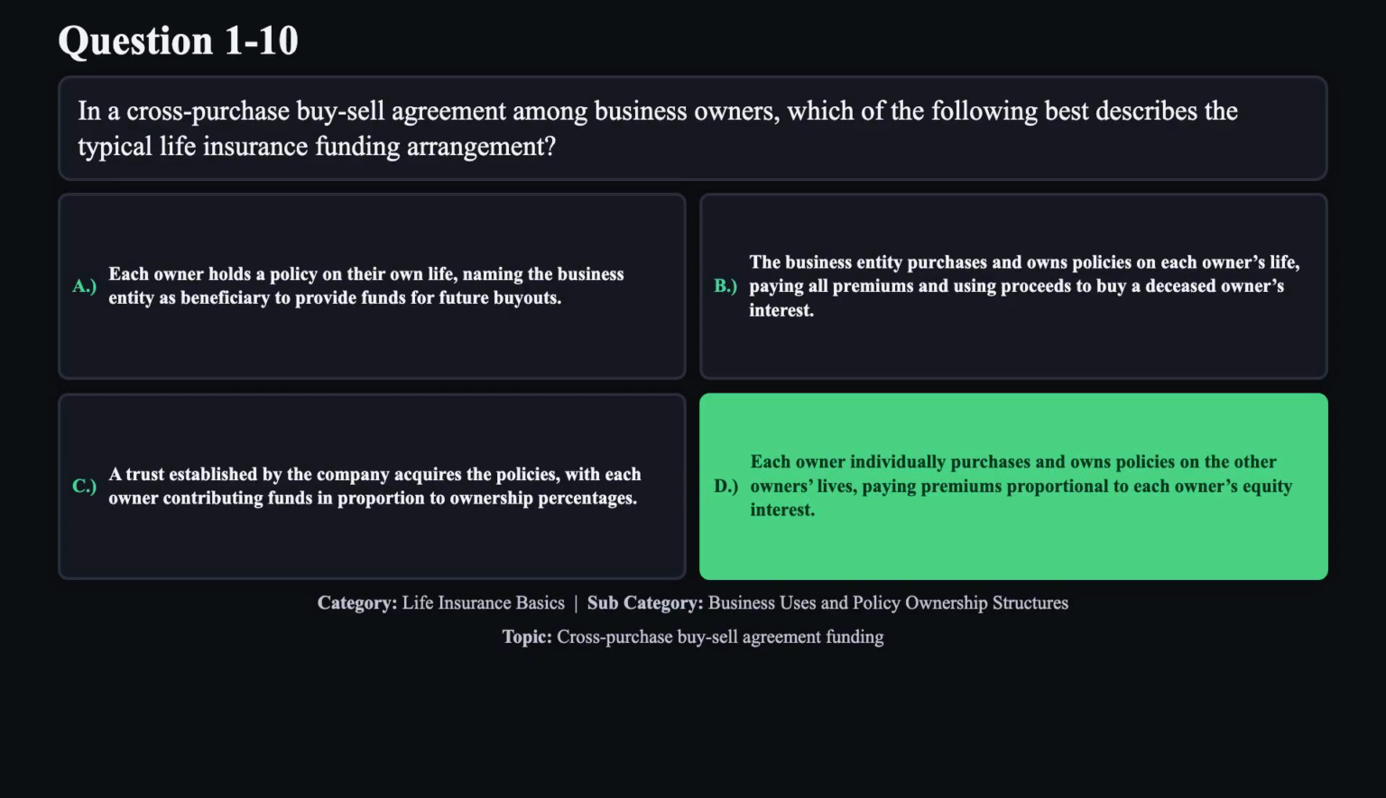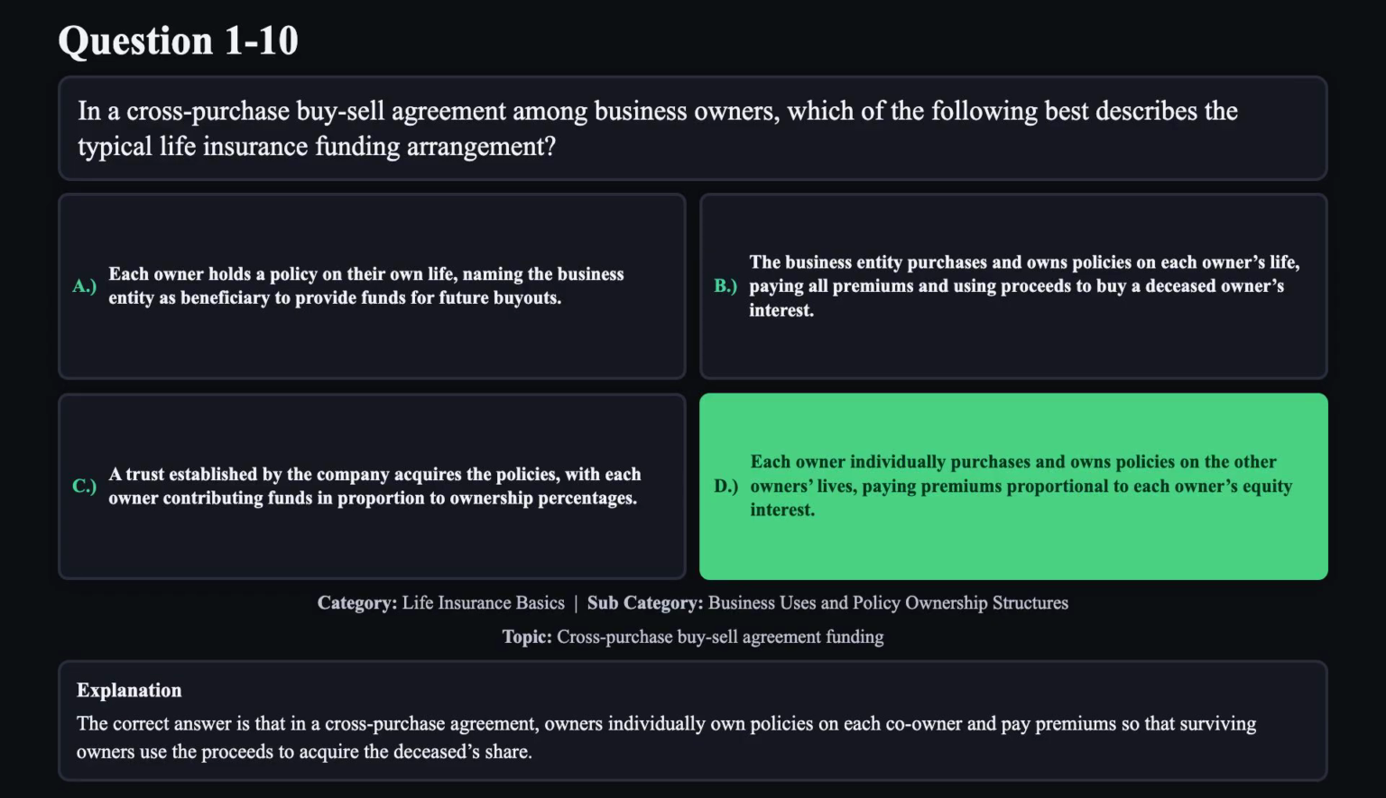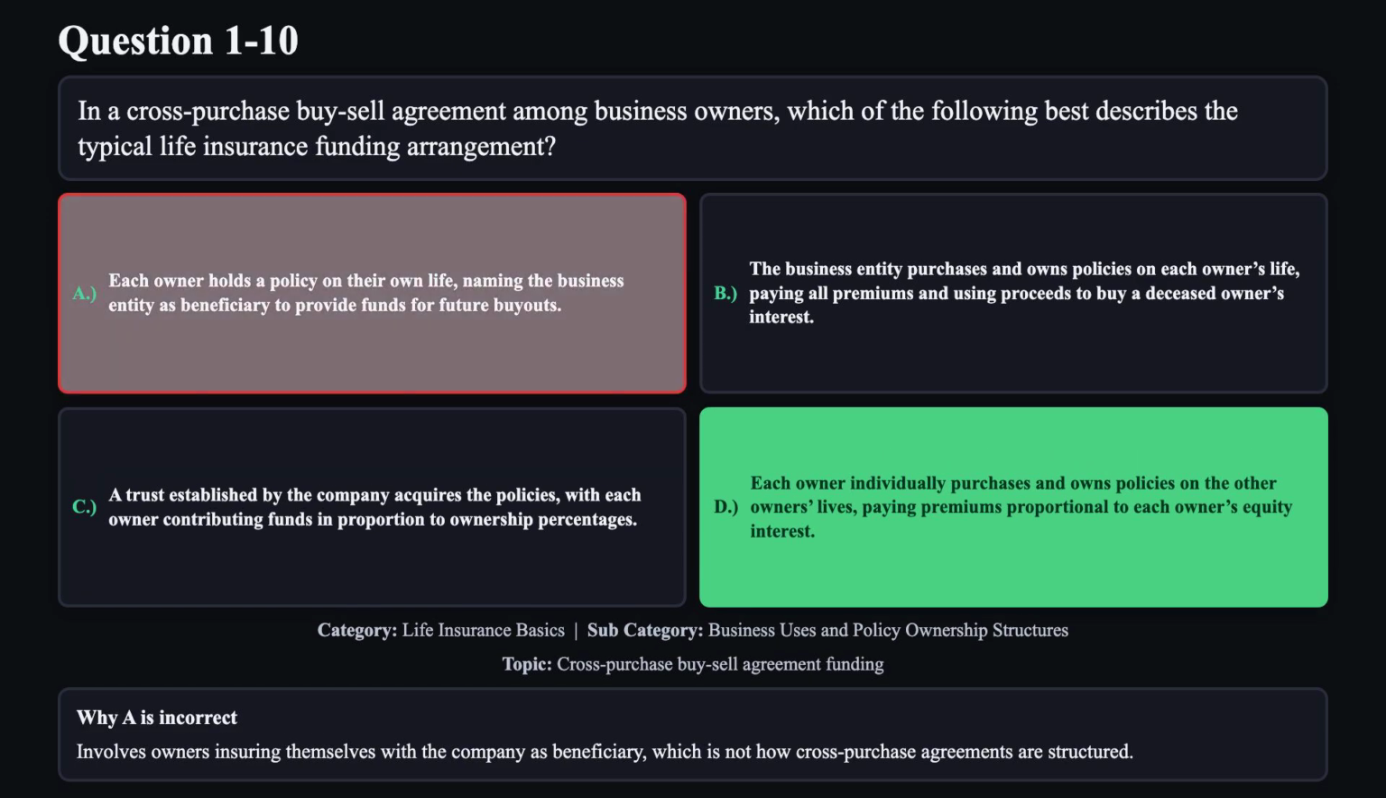The correct answer is D. The correct answer is that in a cross-purchase agreement, owners individually own policies on each co-owner and pay premiums so that surviving owners use the proceeds to acquire the deceased share. Reason A is not correct. It involves owners insuring themselves with the company as beneficiary, which is not how cross-purchase agreements are structured.